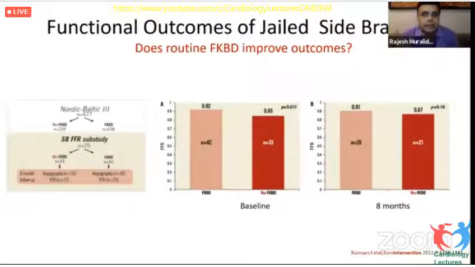Now, there are hardly any studies to answer that question. Probably the sub-study of the Nordic-Baltic 3, which again told us that using only one stent for a bifurcation is probably better. There was an FFR sub-study to that, which showed that by doing a final kissing balloon dilatation, you can increase the FFR and that can give durable results for up to 8 months, but that didn't improve the clinical outcomes.